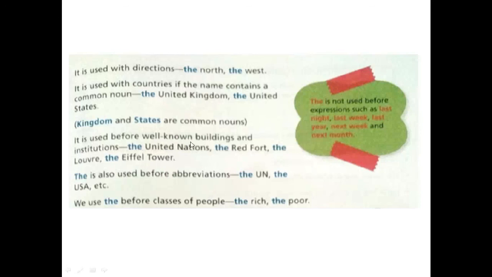It is also used before well-known buildings and institutions. The United Nations, the Red Fort, the Louvre, the Eiffel Tower, right? So before such important buildings, such important monuments, here also we use the definite article. The is also used before abbreviations such as the UN, the USA. We also say the UK, right? So whenever you have an abbreviation, you can use a definite article before that. We use the before classes of people like the rich, the poor.